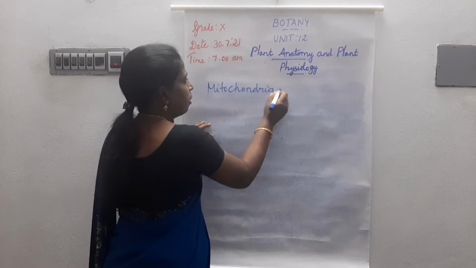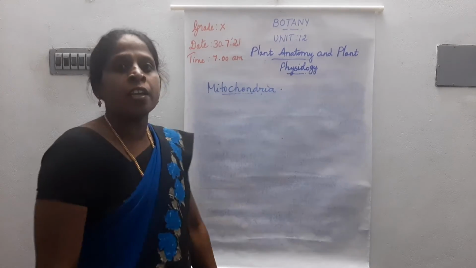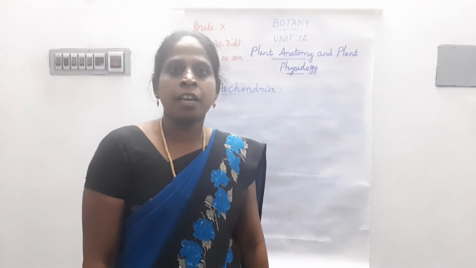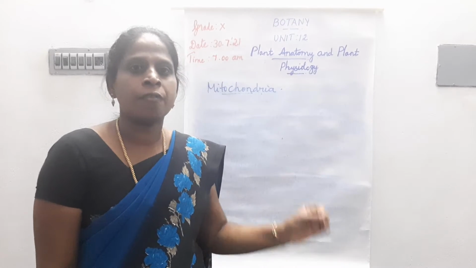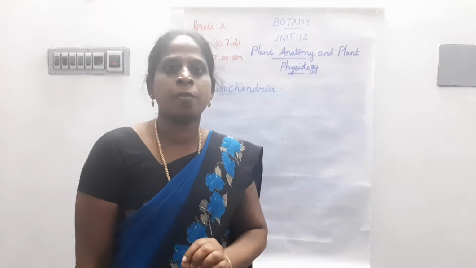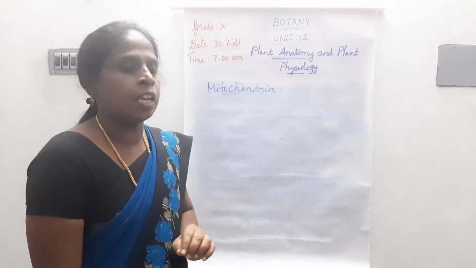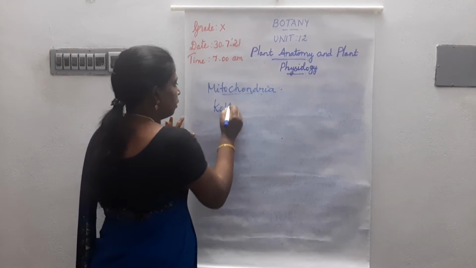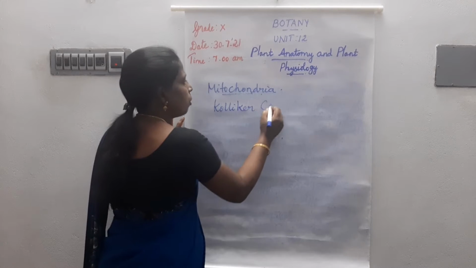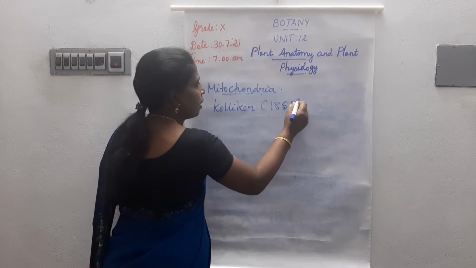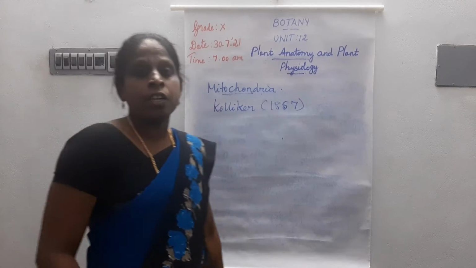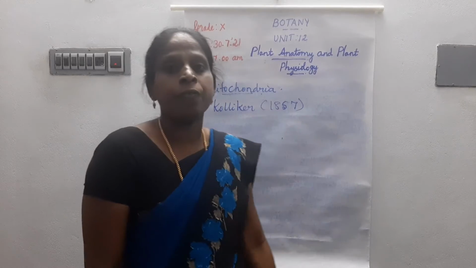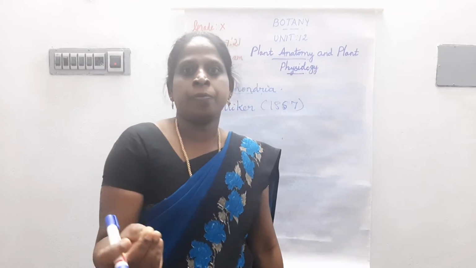Mitochondria is a filamentous or granular cytoplasmic cell organelle present in the cell. It was first introduced by Kolliker in 1857.